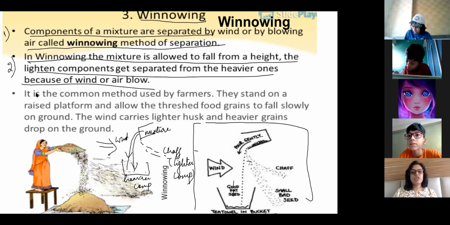Just write down the point. Even if you don't draw, it is okay. You should know the picture, that how it is separated with the wind. The wind plays an important role in the process of winnowing, the separation of this mixture.